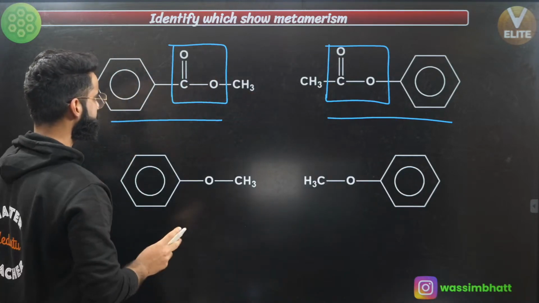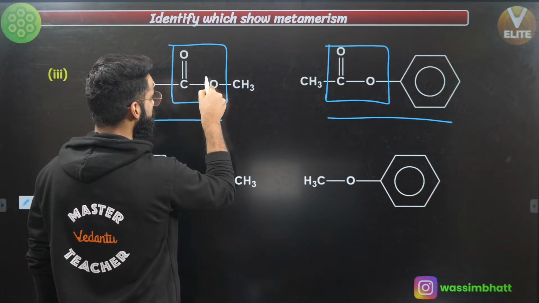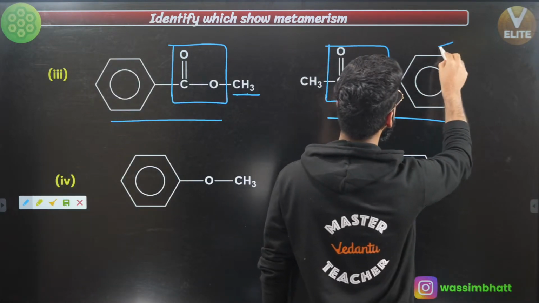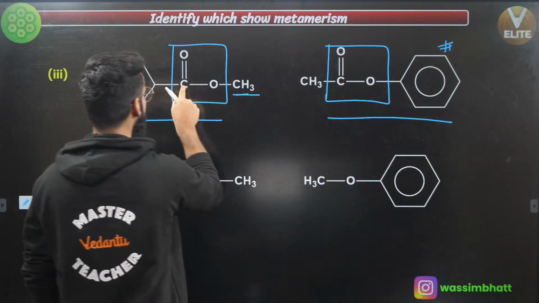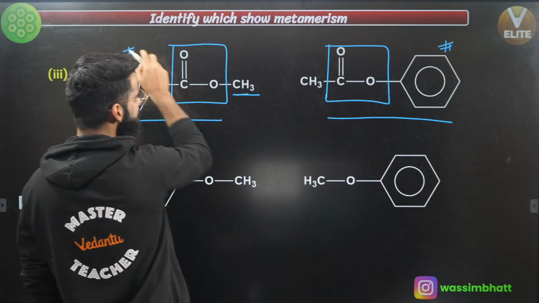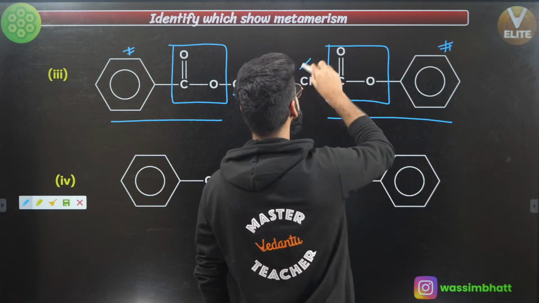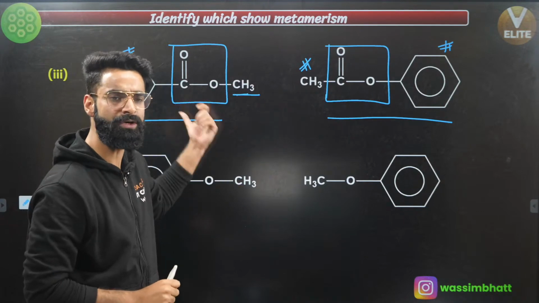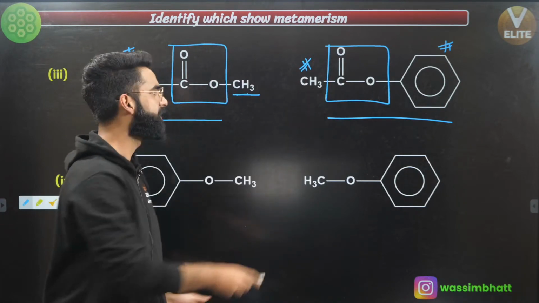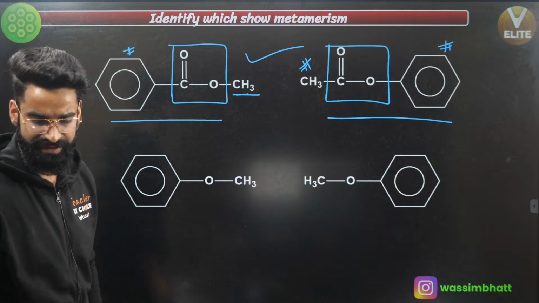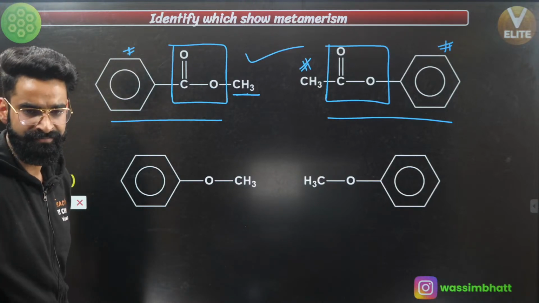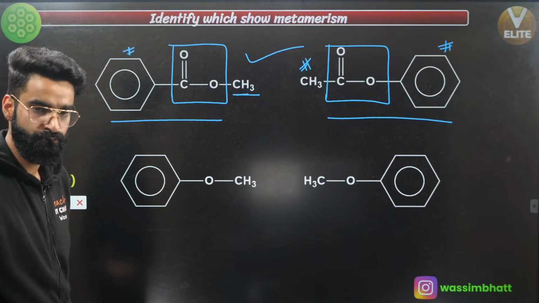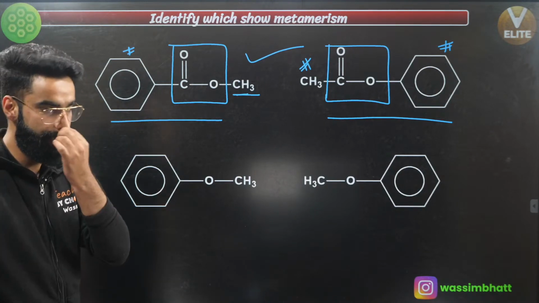Now, people, understand. Oxygen of the polyvalent group is attached with CH3. Over here, oxygen of the polyvalent group is attached with the benzene ring, okay? Similarly, carbon of the polyvalent group is attached with the benzene ring, and carbon of this polyvalent group is attached with CH3. So the arrangement of the alkyl groups around the polyvalent group is different in both, so they are going to be metamers of each other. As simple as that. Exactly, guys. Wonderful. What about this one?